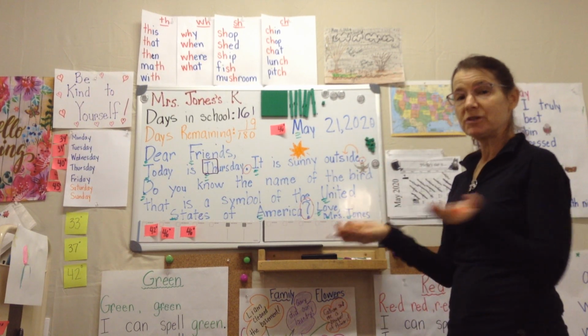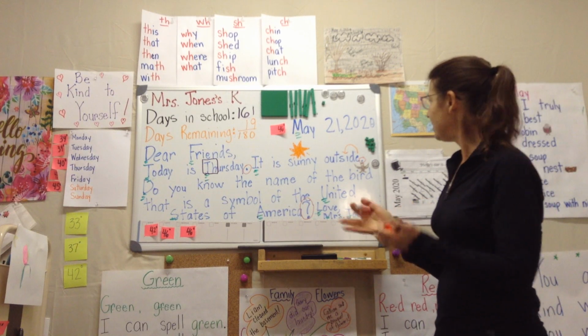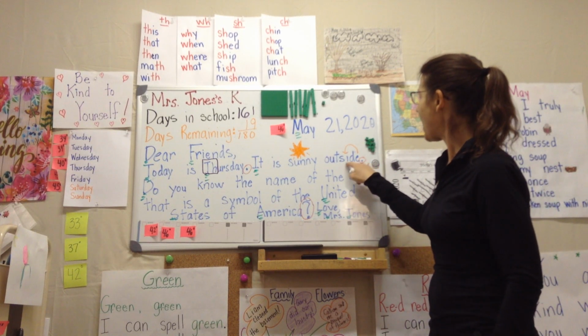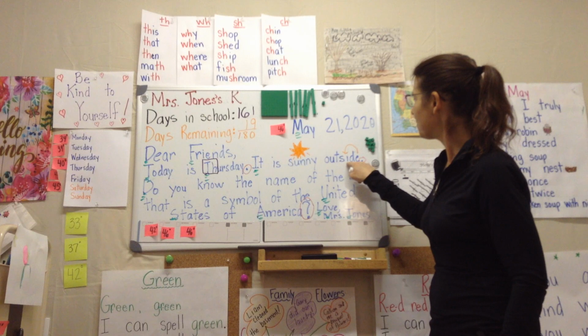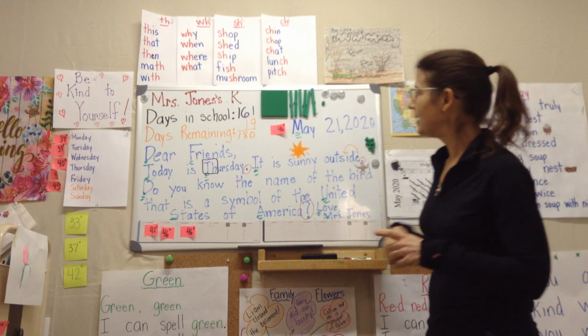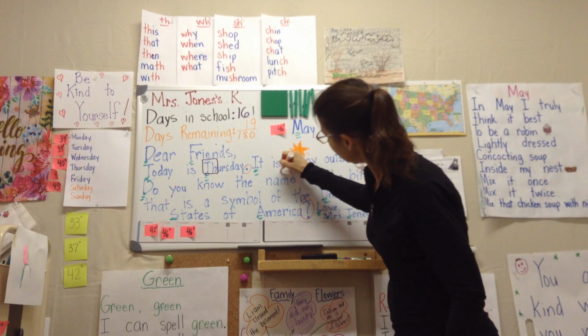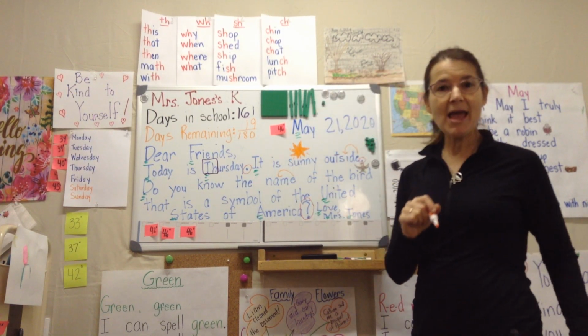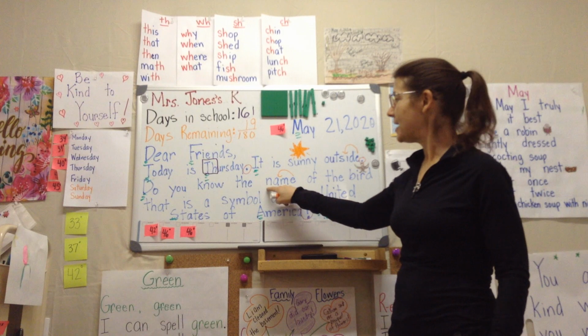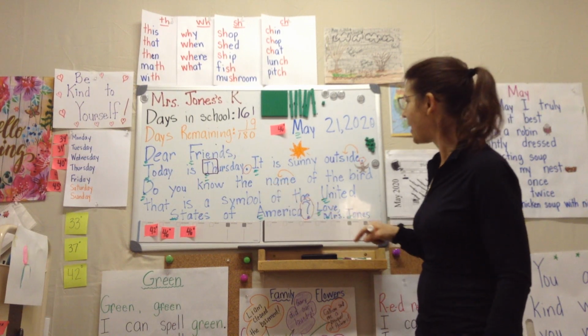Outside. 2 words together to make a word. Outside. The E, powering up that I there. Outside. Now I'm going to see. Yep, I've got another one. Magic E. Powering up the A. Name. It's not noun, it's name. Long A.